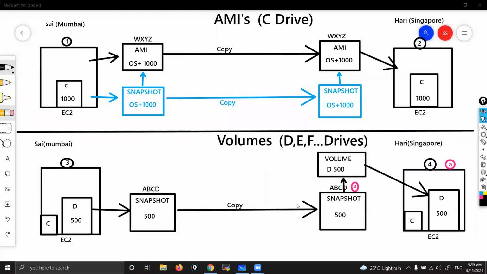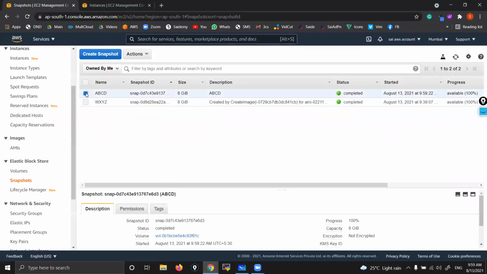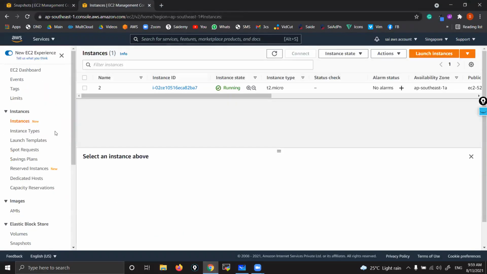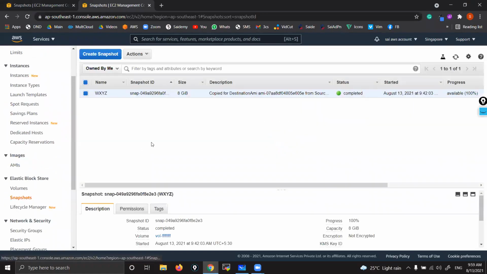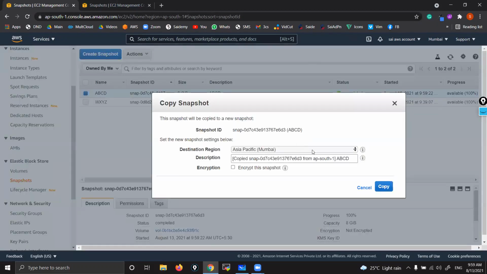That snapshot I'm going to copy to Singapore. Let's copy. Select ABCD. Before I copy, verify in Singapore. Do we have any ABCD snapshot? No, right? Okay. Now let's copy. Actions, copy. To which region? Singapore.